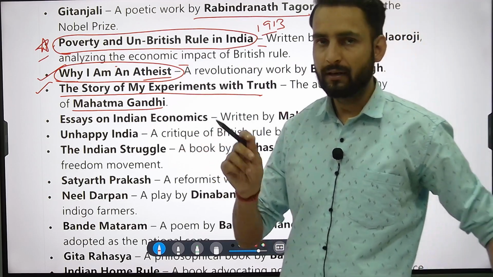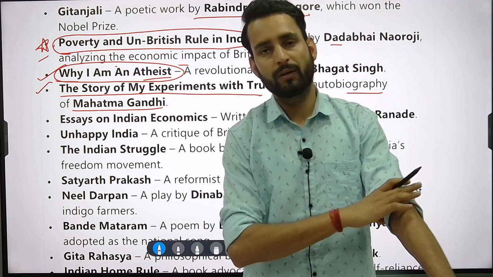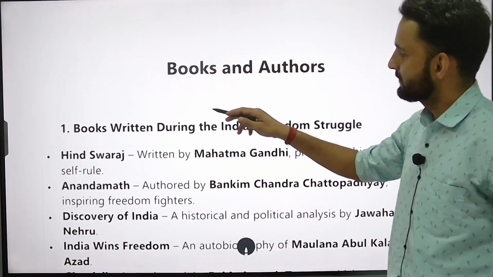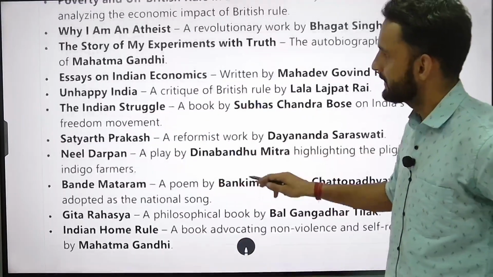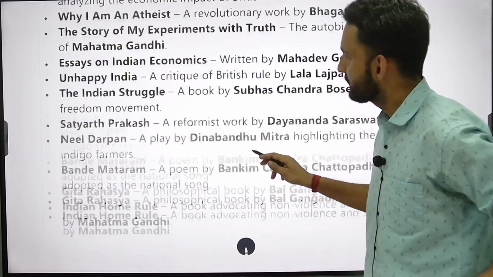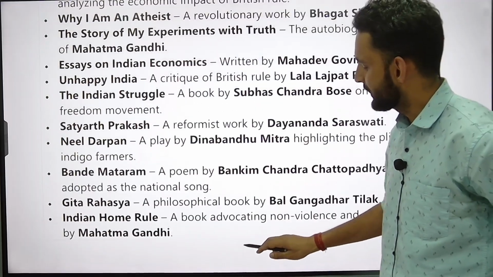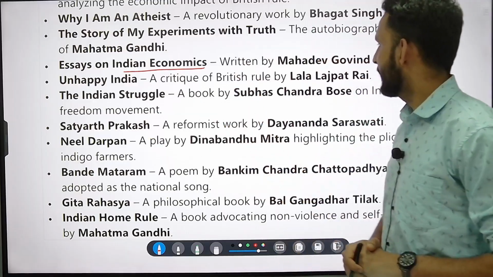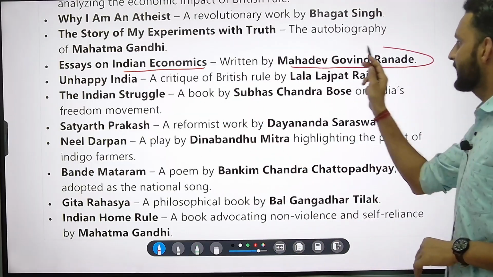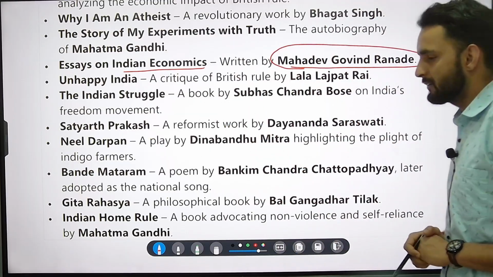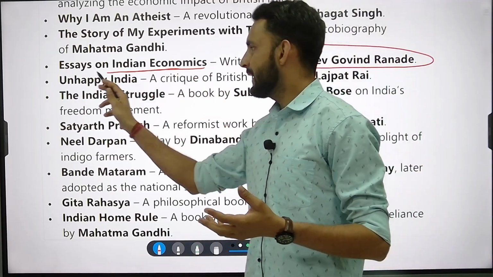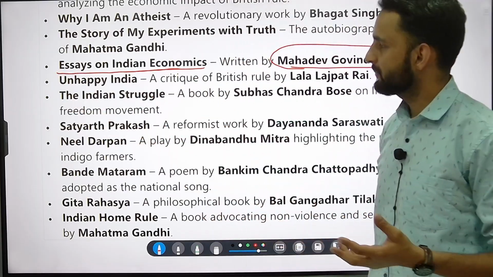We just saw one more book by Mahatma Gandhi, which is the first one. It is Hind Swaraj. All right. And then there is this The Story of My Experiments with Truth. This is the autobiography of Mahatma Gandhi. Then there is this Essays on Indian Economics written by M.G. Ranade. Mahadev Govind Ranade is an important social reformer of the 19th century, and he has written this Essays on Indian Economics. Keep it in mind, very important.